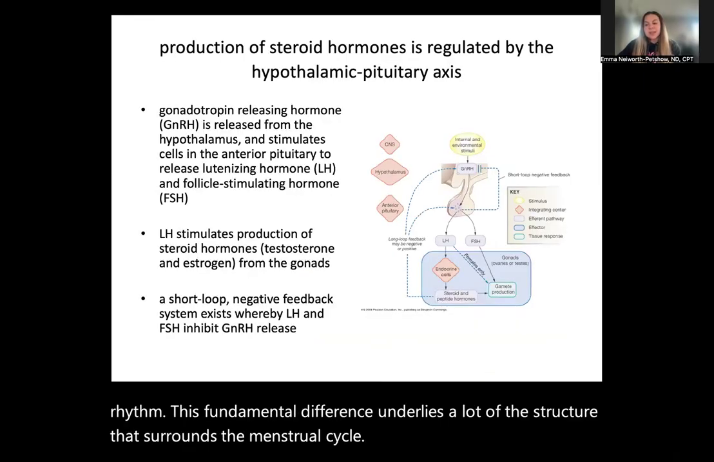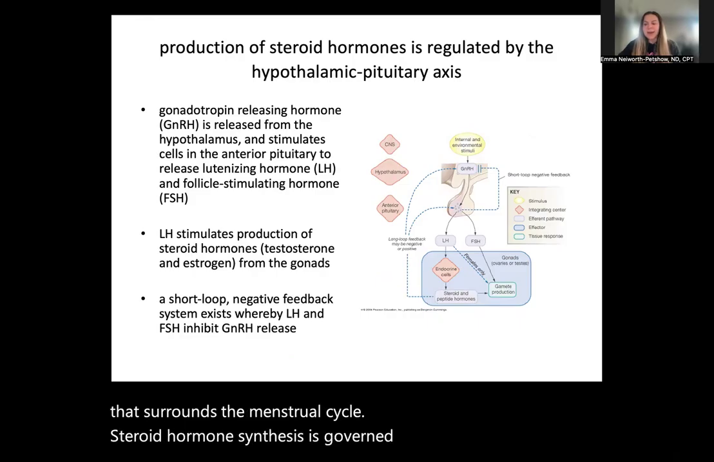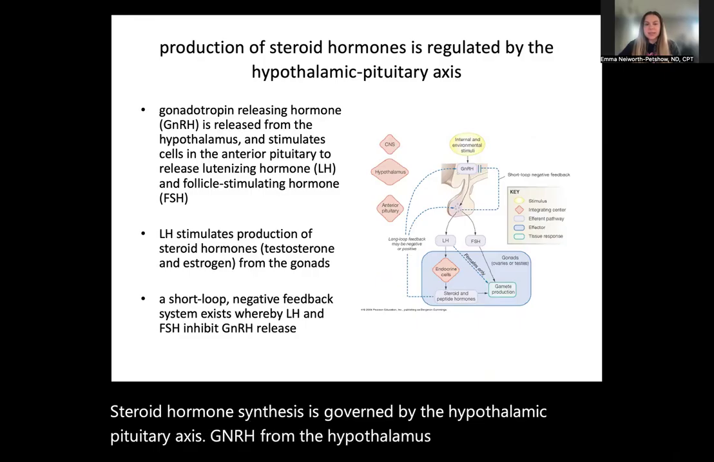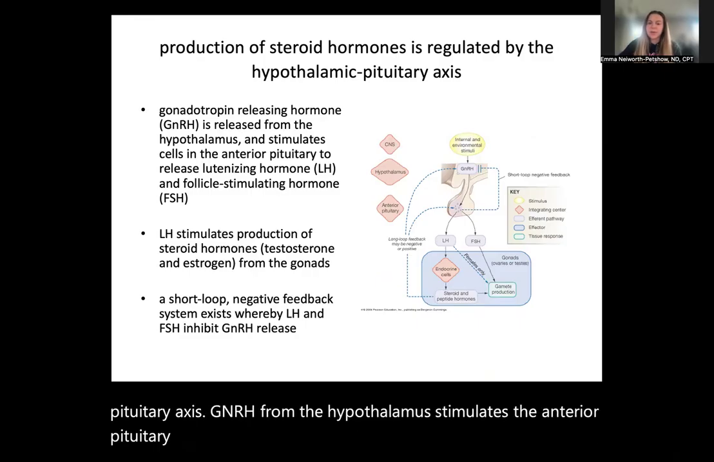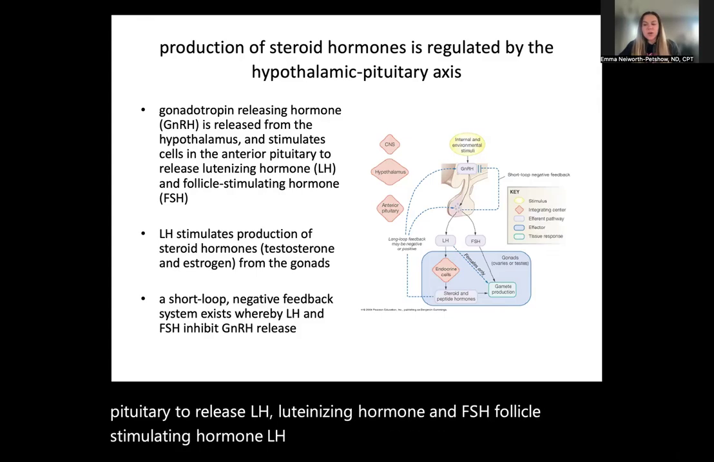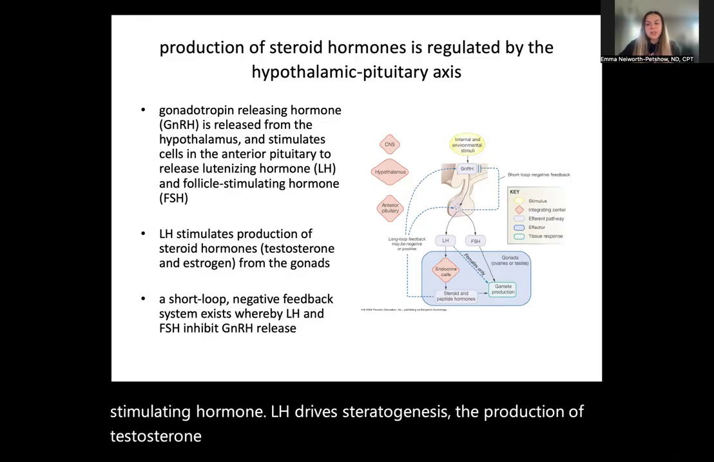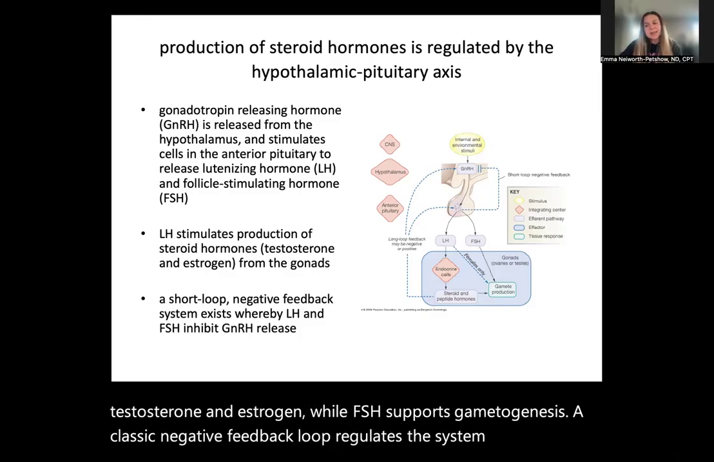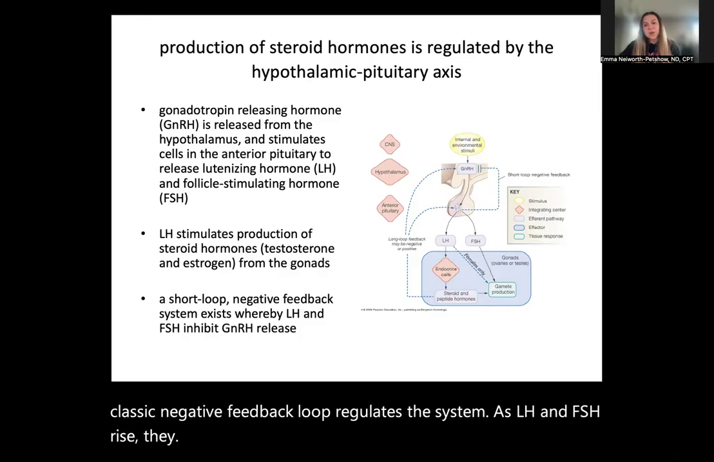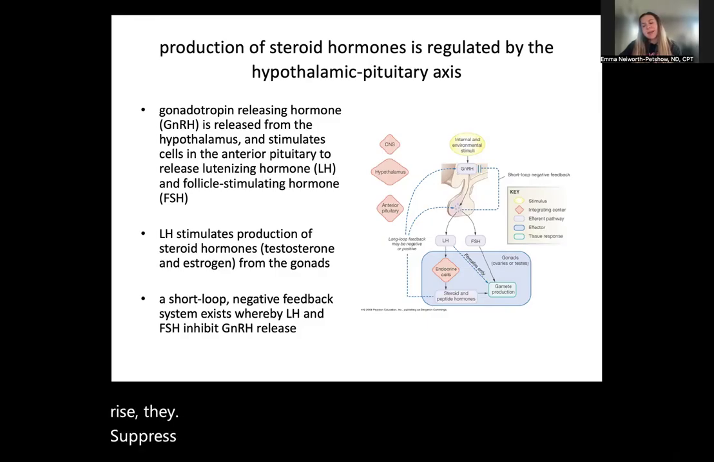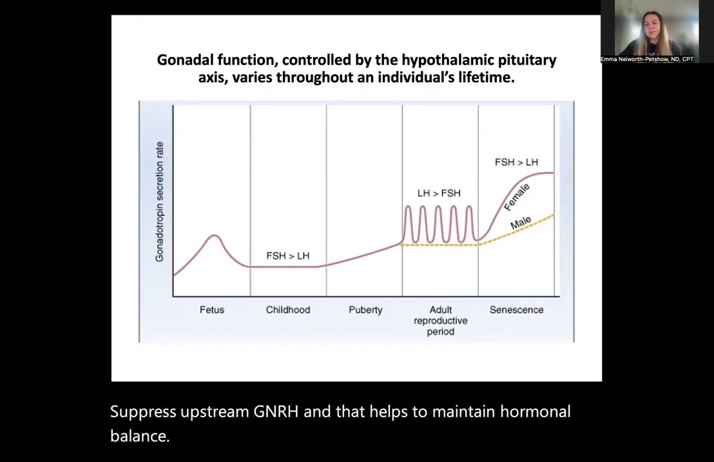Steroid hormone synthesis is governed by the hypothalamic pituitary axis. GnRH from the hypothalamus stimulates the anterior pituitary to release LH, luteinizing hormone, and FSH, follicle stimulating hormone. LH drives steroidogenesis, the production of testosterone and estrogen, while FSH supports gametogenesis. A classic negative feedback loop regulates the system: as LH and FSH rise, they suppress upstream GnRH, and that helps to maintain hormonal balance.